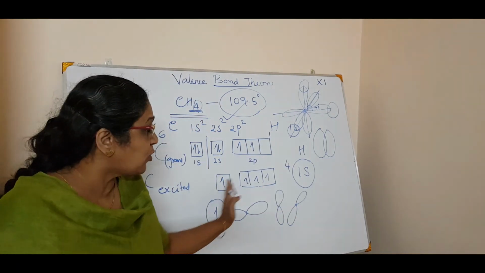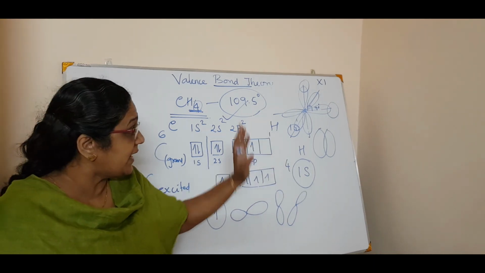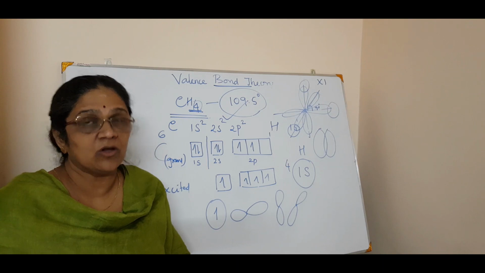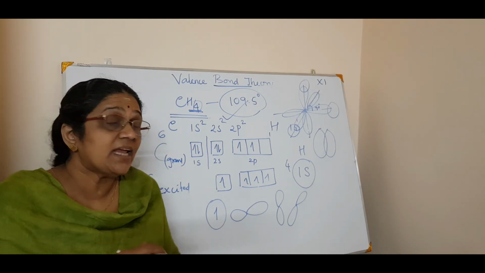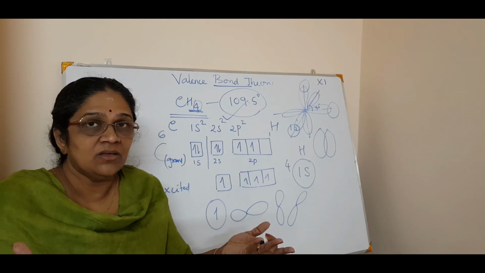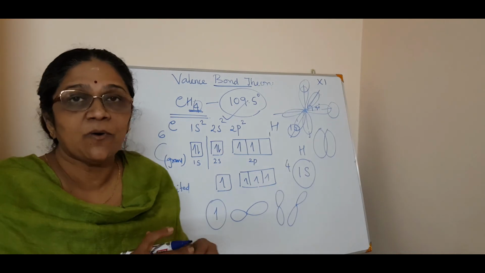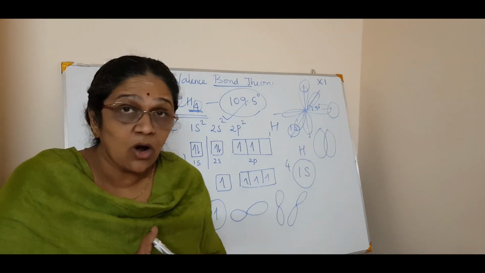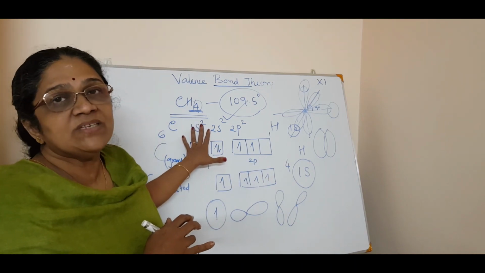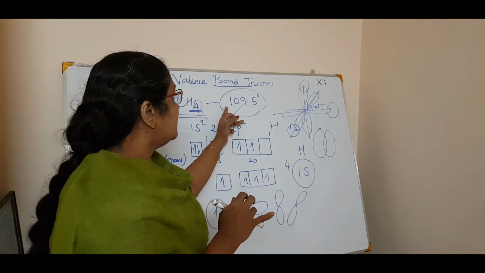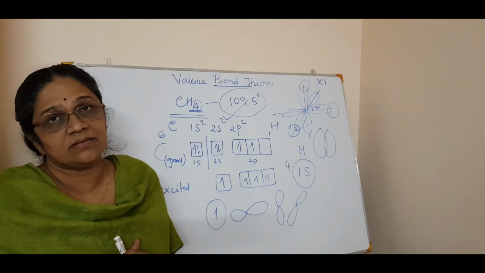If you talk about this orbital overlapping, the bond angle must have come out as 90 degrees because the orbital overlapping is taking place at 90 degrees, and the s orbital can overlap in any direction, being non-directional. So, there comes the contradiction of orbital overlapping in this valence bond theory. That is why we cannot explain the true bond angle with the orbital overlapping bond angle.